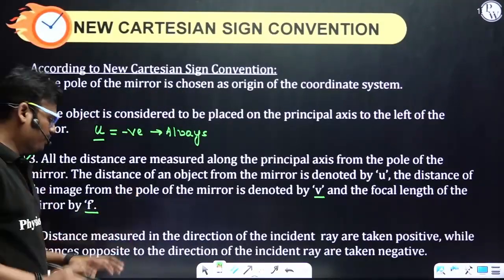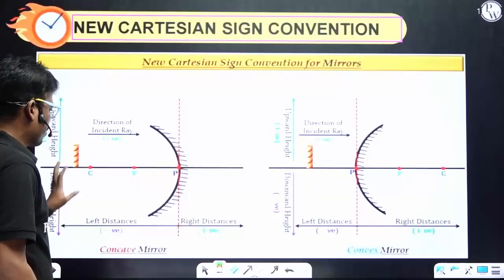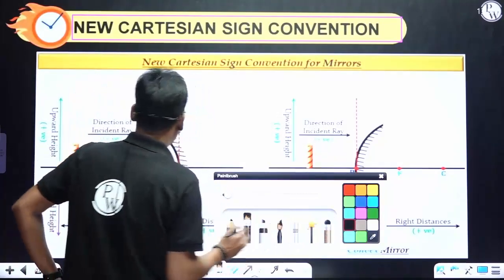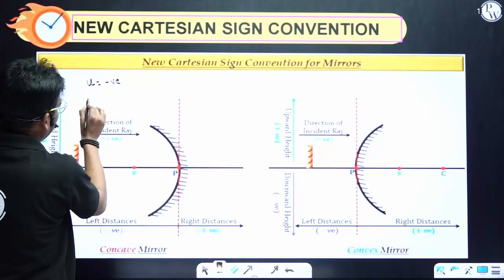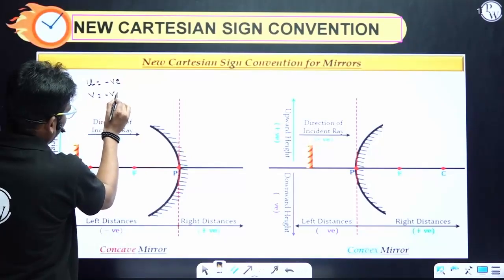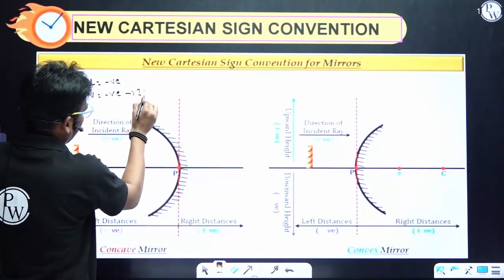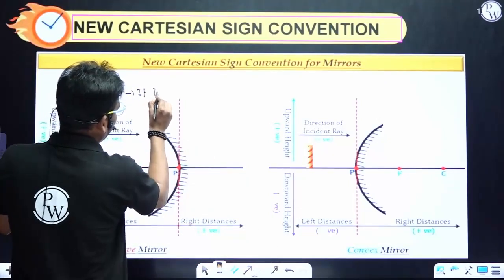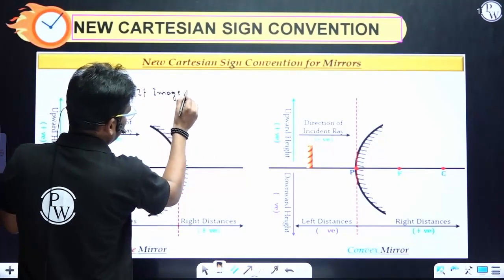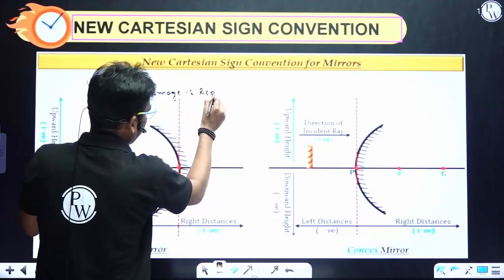So if you see the diagram of a concave mirror, u is negative, and v is also negative if the image is real.